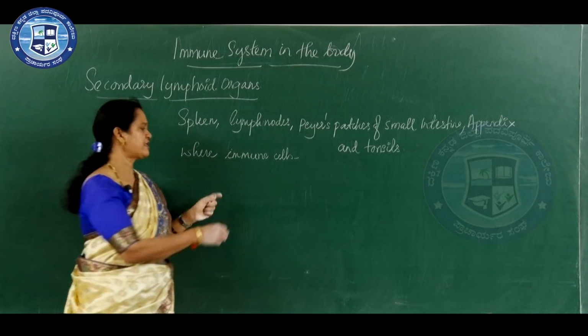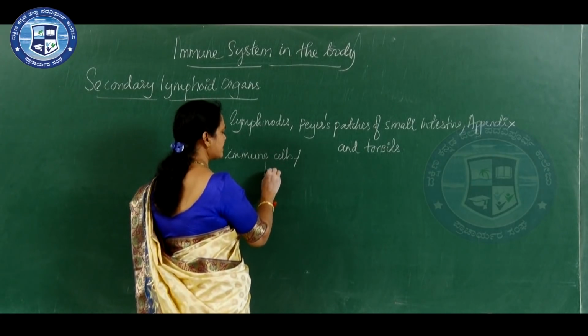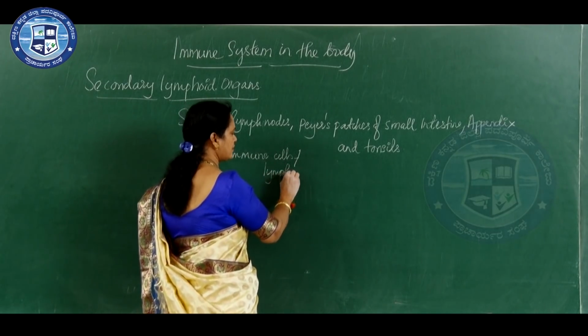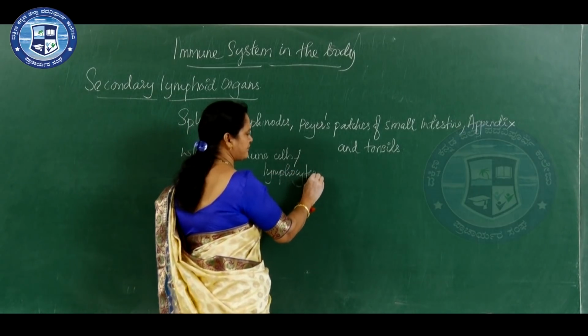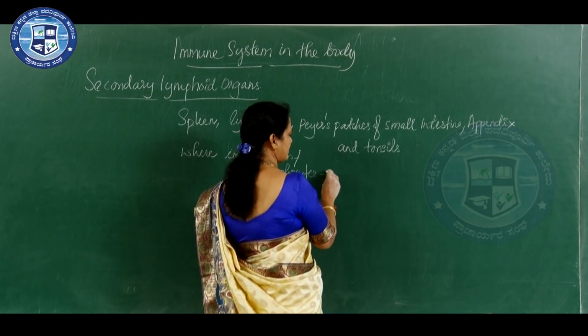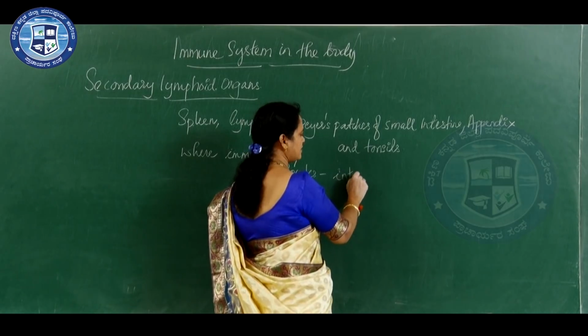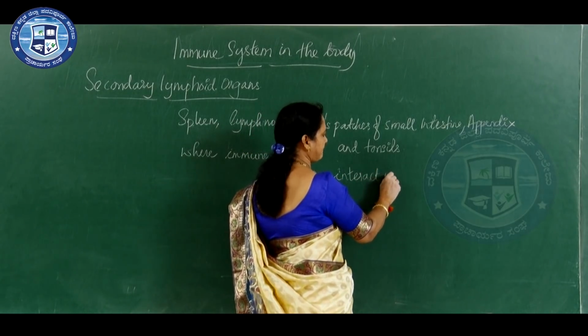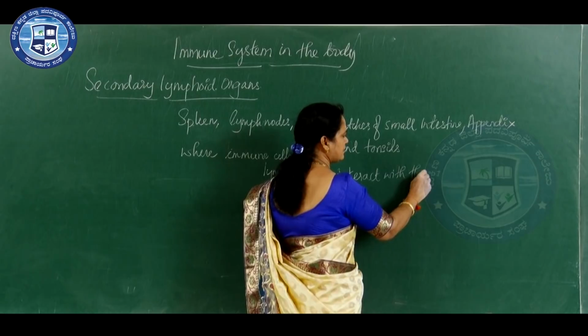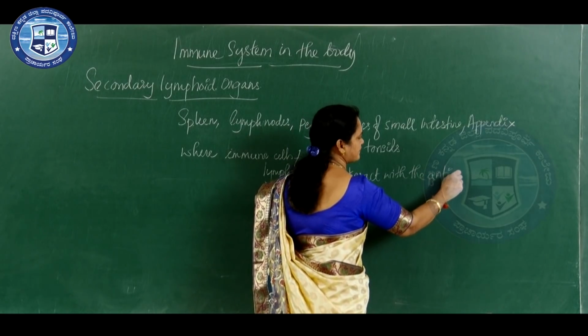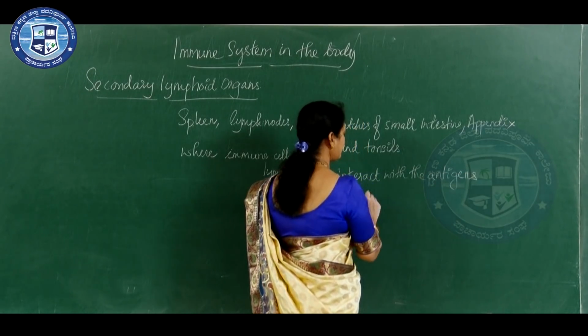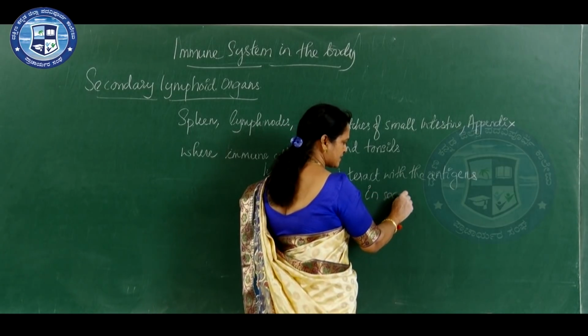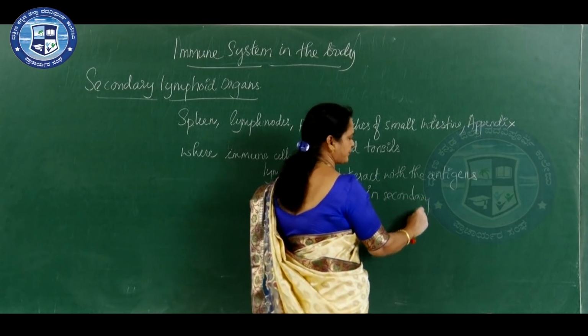And which are the immune cells here? Immune cells are lymphocytes. They interact with the antigens in secondary lymphoid tissue.